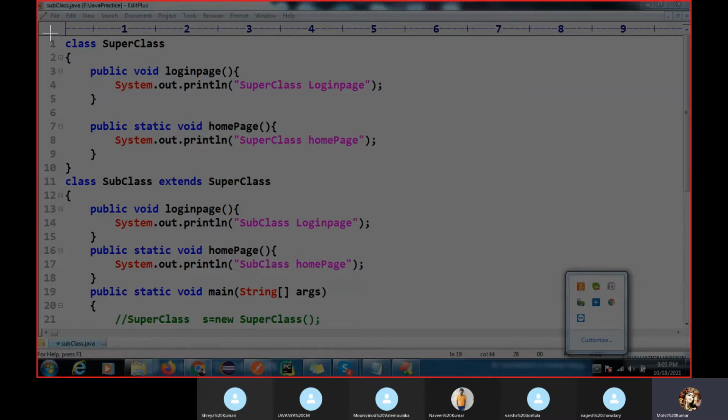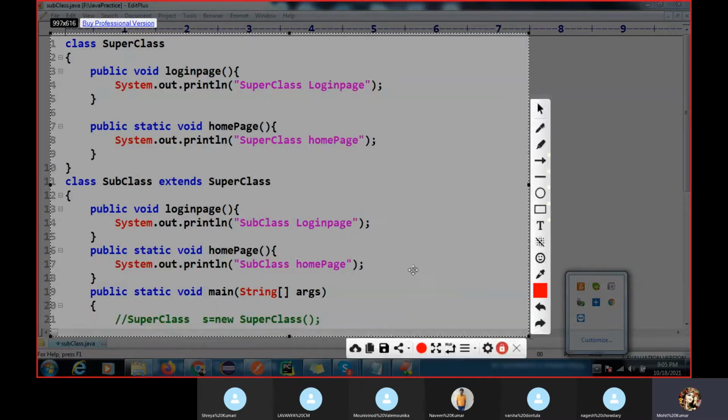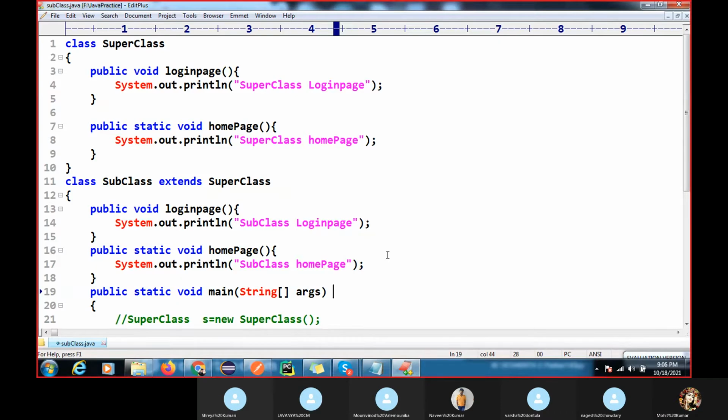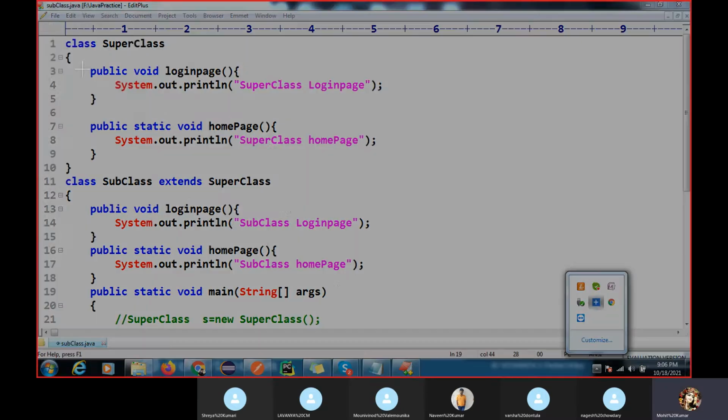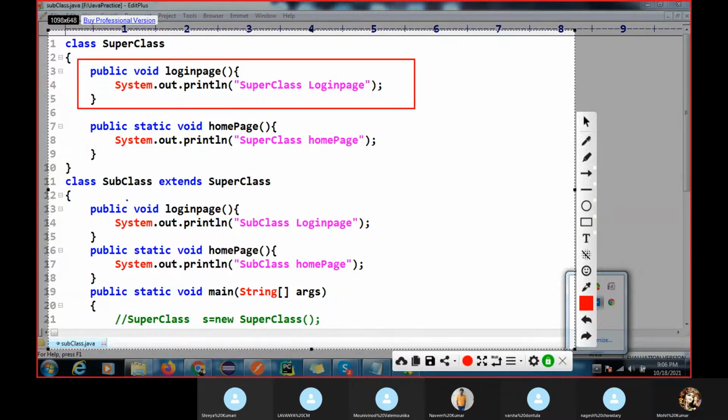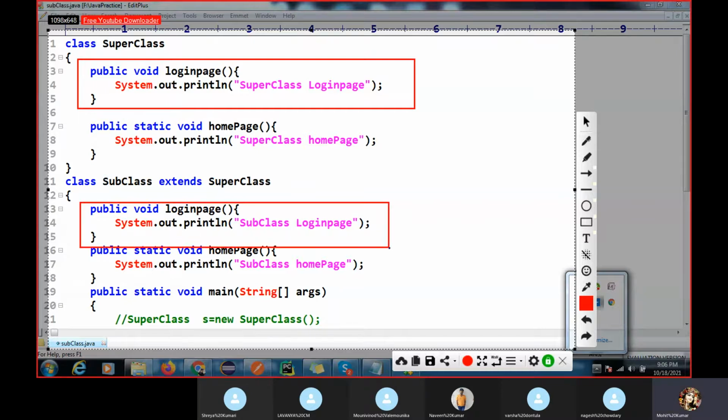First we will understand what method overriding is, and its definition.